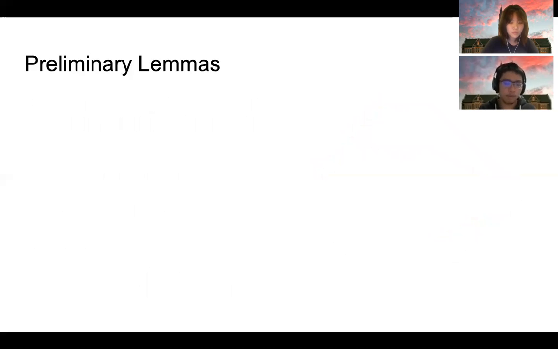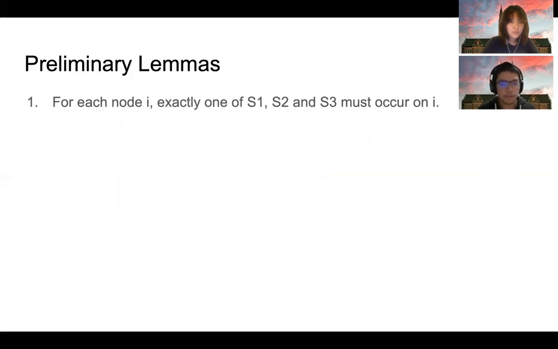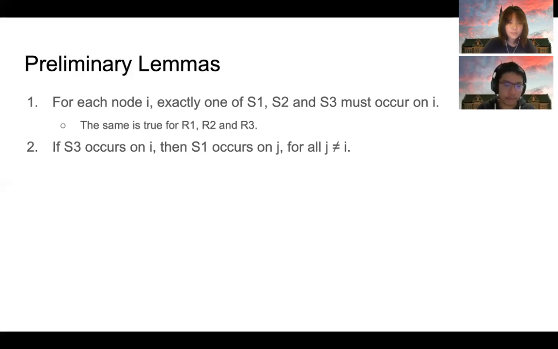Let's look at several preliminary lemmas that are essential for the algorithm. First, for each node i, one and only one scenario of S1, S2, and S3 occurs on node i. Similarly, this is true for the receiving node. In other words, exactly one of R1, R2, and R3 occurs on every node i. The second lemma is, if scenario S3 occurs on some node i, then for every node j not equal to i, scenario S1 must occur on j.